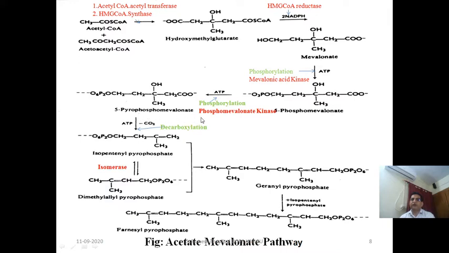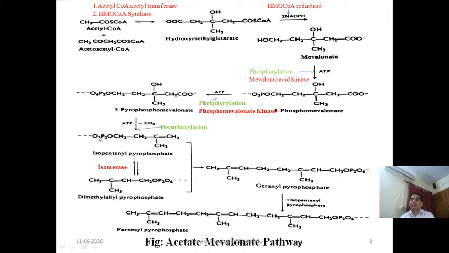Now this 5-pyrophosphomevalonate will undergo decarboxylation to form isopentyl pyrophosphate, which is the derivative of mevalonic acid. Mevalonic acid contains 6 carbon atoms, whereas isopentyl pyrophosphate contains 5 carbon atoms, 1 2 3 4 5.